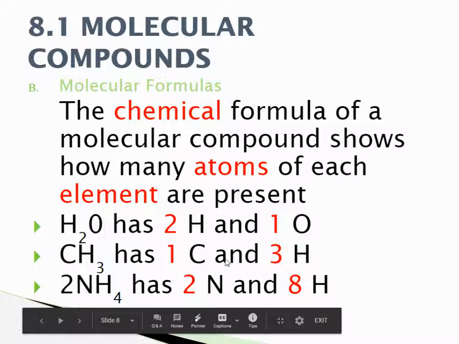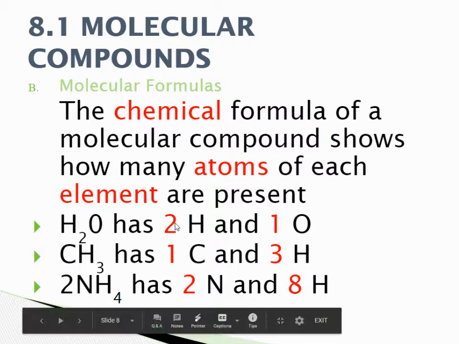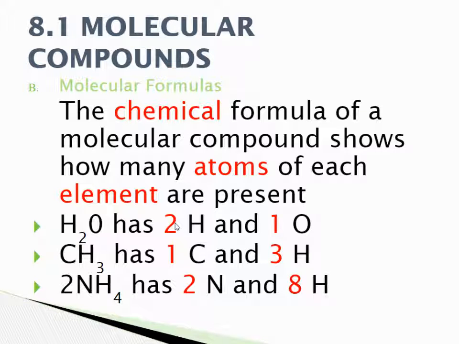Now your molecular formulas. So the chemical formula of a molecular compound shows how many atoms of each there are. So for instance, like we talked about with ionic compounds, you have to have multiple to make them balance. So in this case, we are combining them to make them balance. So there are two in H2O, two hydrogens for every one oxygen. In CH3, you have one carbon for every three hydrogens. And then in 2 N2H4, that means that you have 2 in front of it. So you're multiplying everything by 2. Your nitrogen is going to have 2 because 2 times 1 is 2.